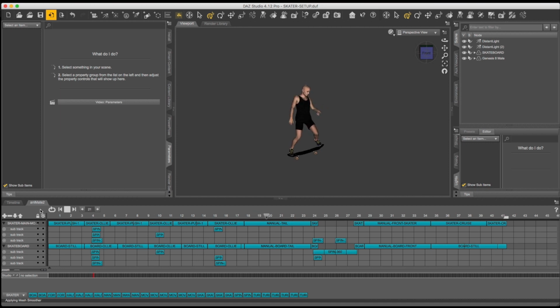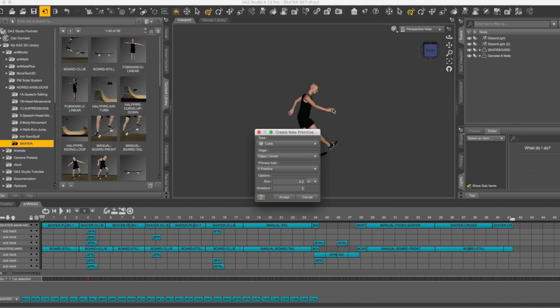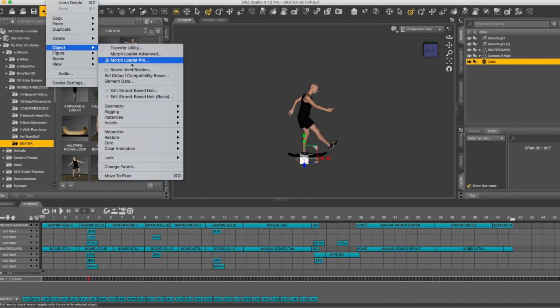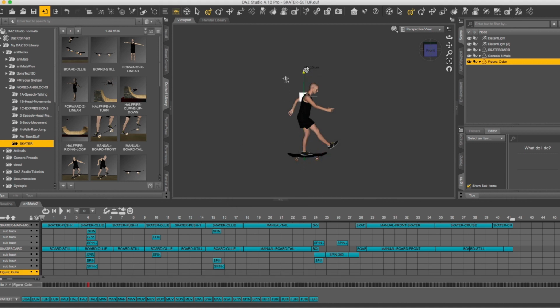And even though when you open this up, the joystick will probably already be in there, I encourage you to make one of these for yourselves anyway so you fully grasp the concept. Okay, so we're going to create a primitive, a cube, and it's going to be about 0.2 meters. This part's important because we can't change the size afterwards. Grab the cube, edit, object, rigging, and convert the prop to a figure. I'm going to name it joystick, and then move it right above his head.